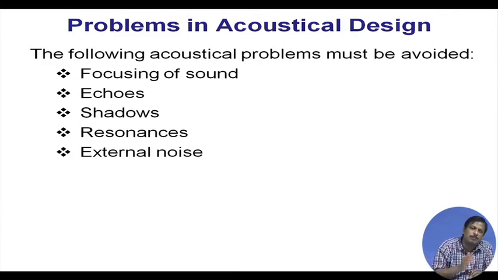So, let us say the auditorium is huge, a large auditorium, and the far end is very lengthy, then maybe the reflection comes in more than 65 milliseconds. I do not want the reflection to come after more than 65 milliseconds. So, all the far end must be treated with an absorptive material which can absorb most of the intensity of the sound. So, the reflected intensity will be greatly reduced, so that there will be no echo.